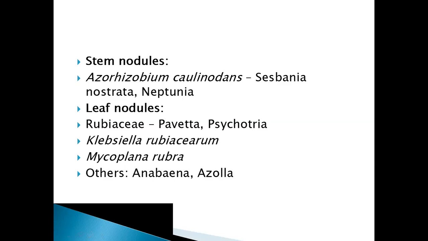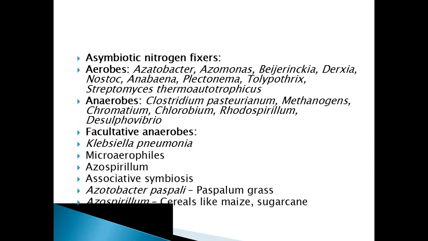In the same way, leaf nodules can also be seen. These leaf nodules can be seen in Rubiaceae plants formed by Pavetta and Psychotria. Similarly, Klebsiella rubiacearum, Mycoplana rubra, and Azolla, all these organisms can show leaf nodules.